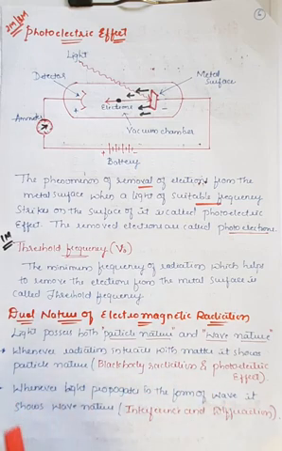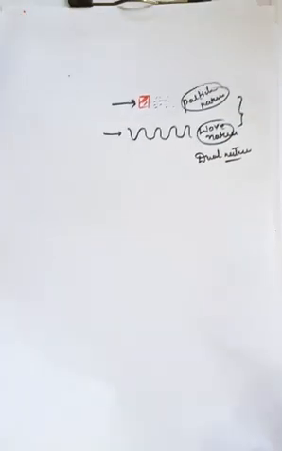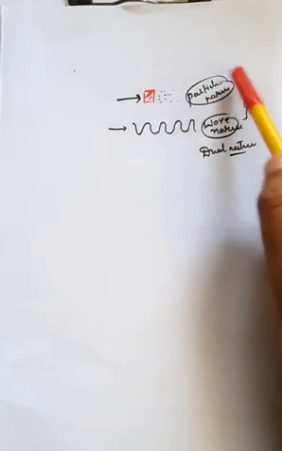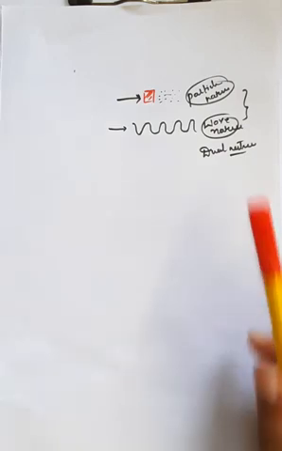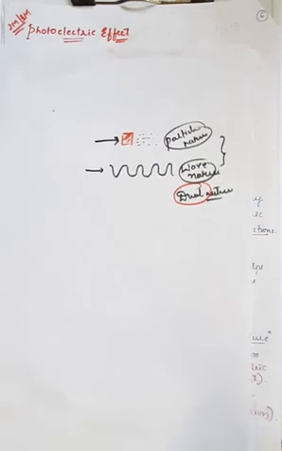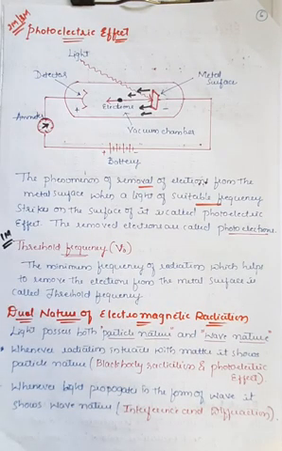And the wave nature is explained with the help of interference and diffraction. Whenever you study physics, the concepts of interference and diffraction are very important to explain that electromagnetic radiations can move in the form of waves also. As I explained, whenever it strikes the surface of any material, the light radiations or electromagnetic radiations behave as particles, and whenever they propagate in the form of waves, that is called wave nature. The combined form of particle nature and wave nature is called the dual nature of light radiation or electromagnetic radiations.